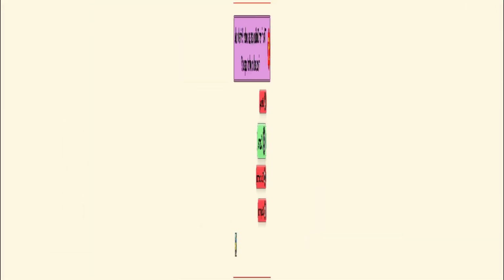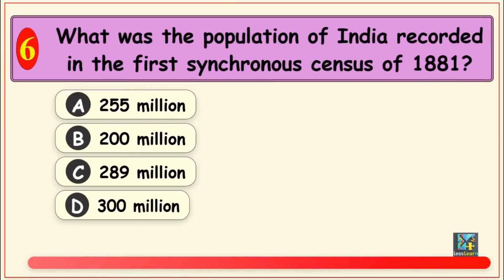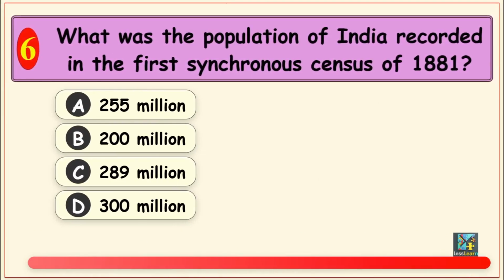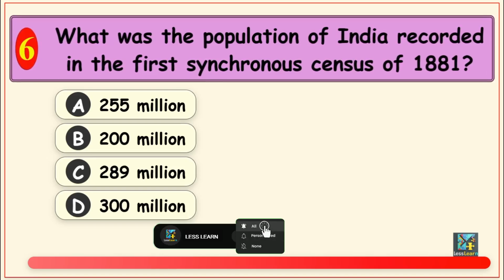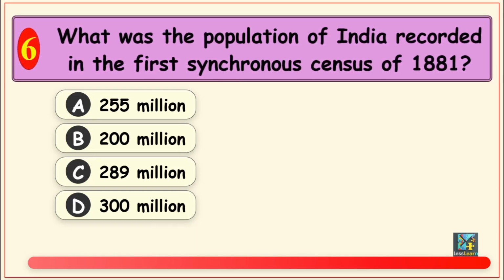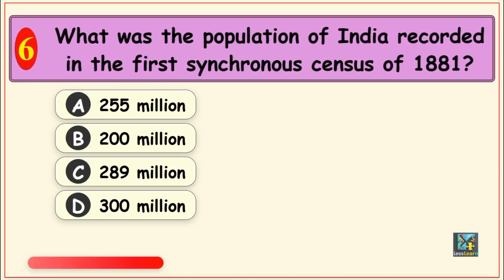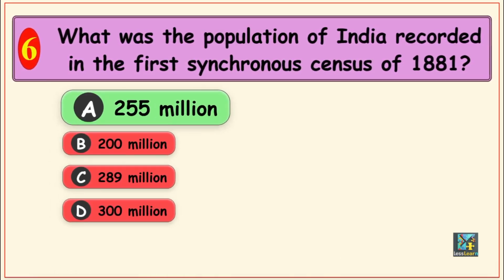Next question, what was the population of India recorded in the first synchronous census of 1881? Options are, Option A, 255 million, Option B, 200 million, Option C, 289 million, and Option D, 300 million. The correct answer is, Option A, 255 million.